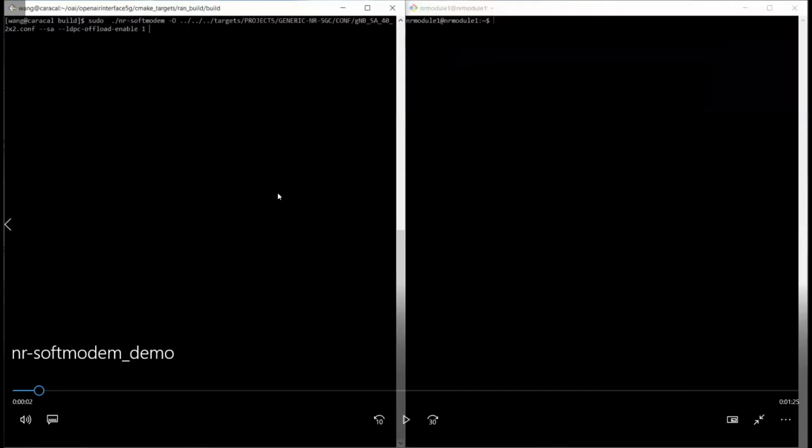I will show another demo. On the left side, I will run the software modem with the LDPC offload enabled in SA mode. So let's start it.